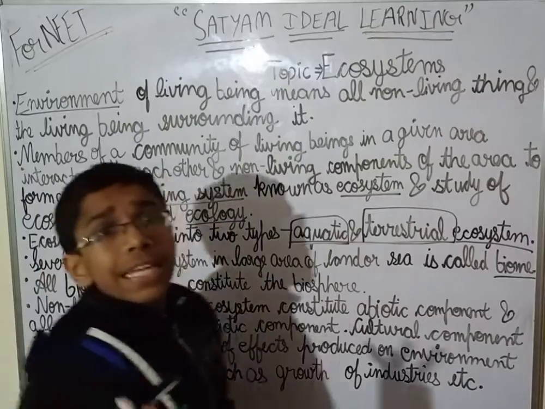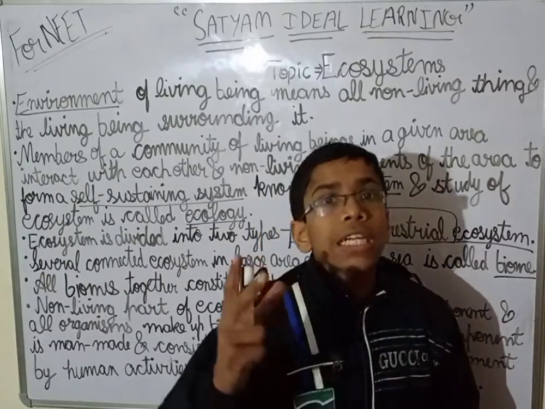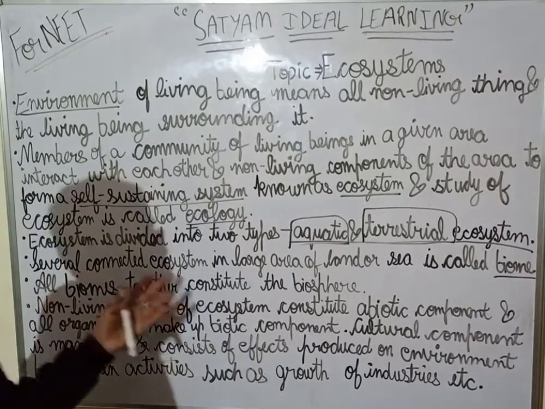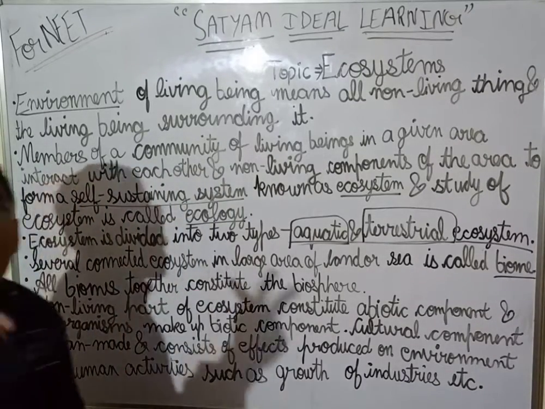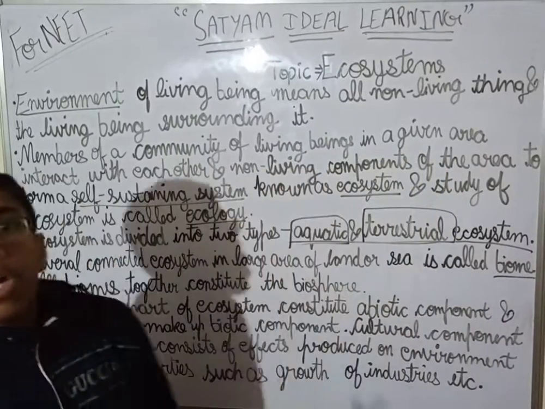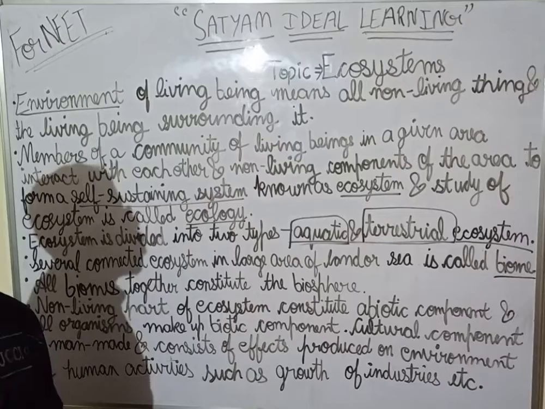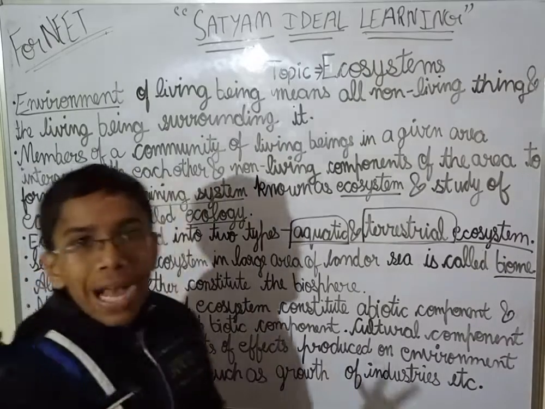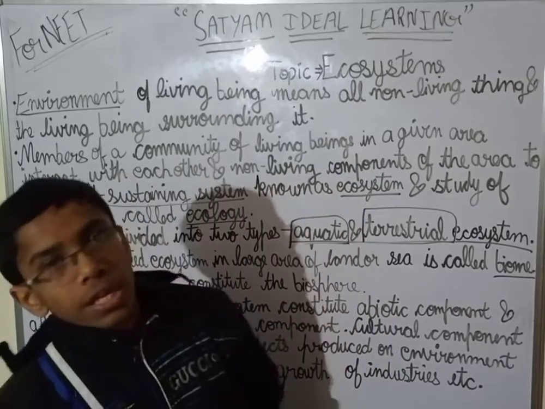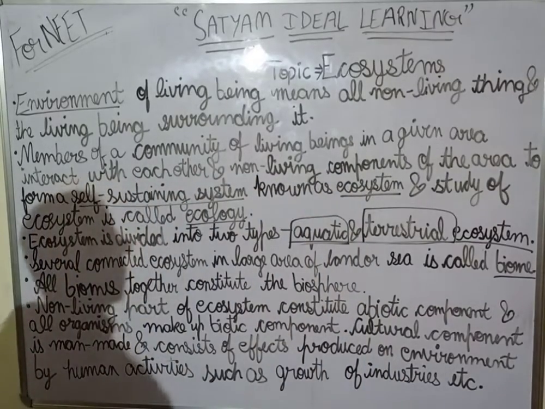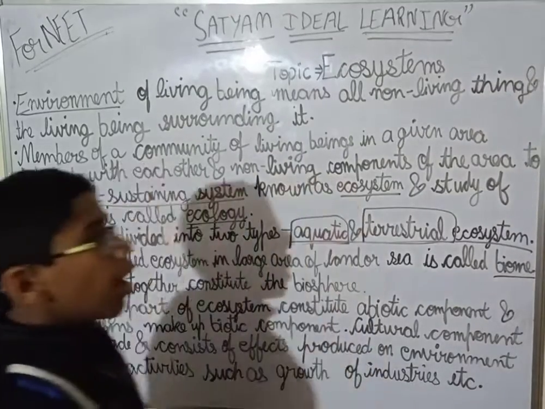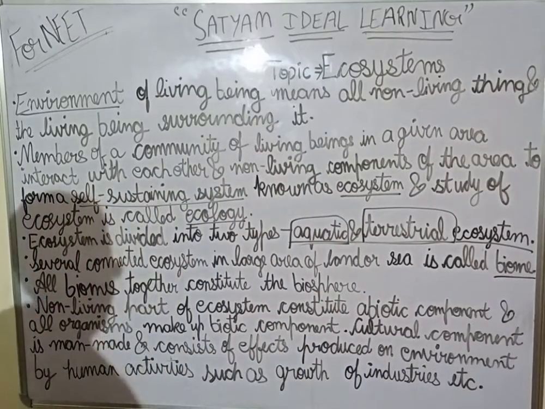Like there is a desert biome. The desert biome is also made up of many ecosystems. I am giving the example that the desert biome is made up of two ecosystems. What are the two ecosystems? Oasis ecosystem and sand dune ecosystem. So a desert biome is made up of oasis and sand dune ecosystems. This is how biomes are made.